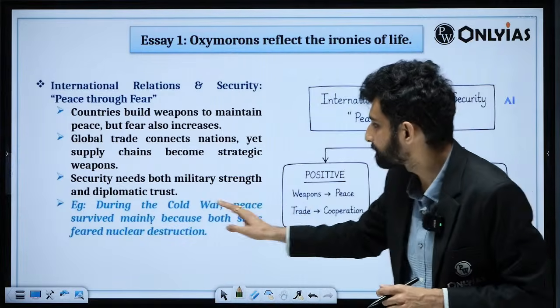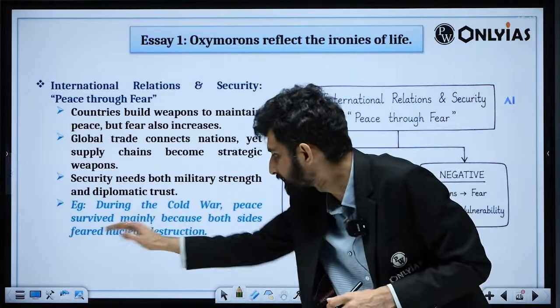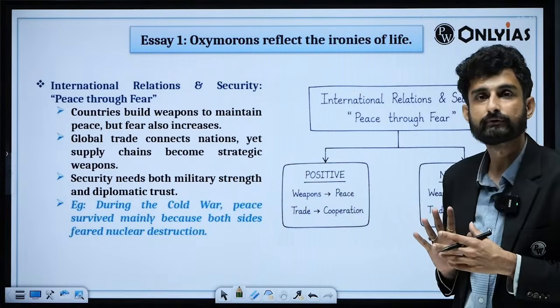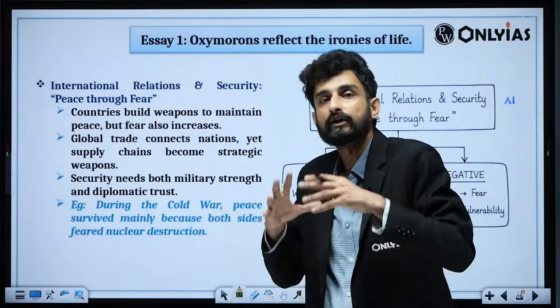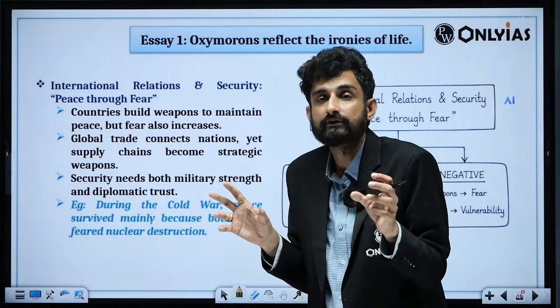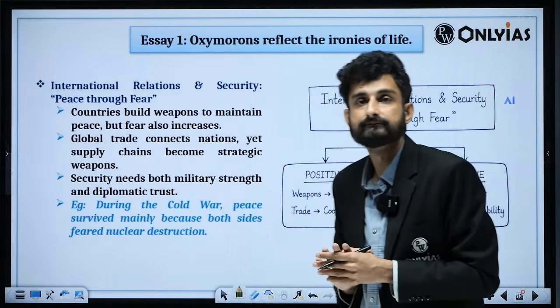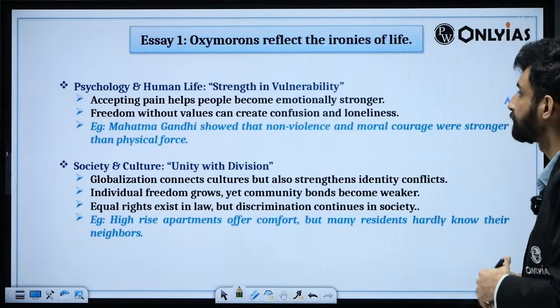Example, during the Cold War, peace survived mainly because both sides feared nuclear destruction. So it is in itself an oxymoron, because peace is a situation which should not be having any inclusion of fear. But we are now establishing peace via fear, those nuke races that we are doing.